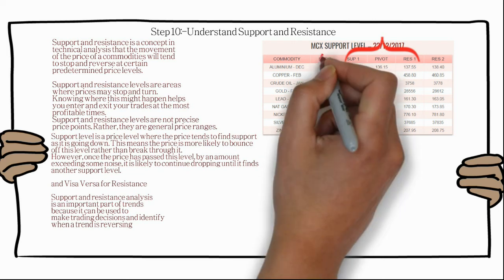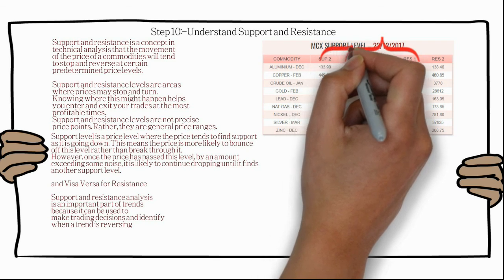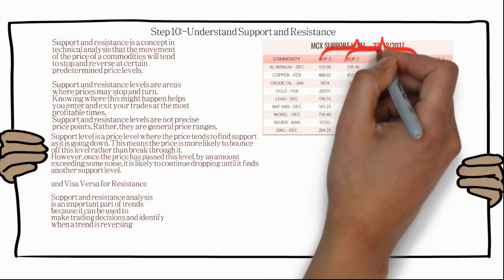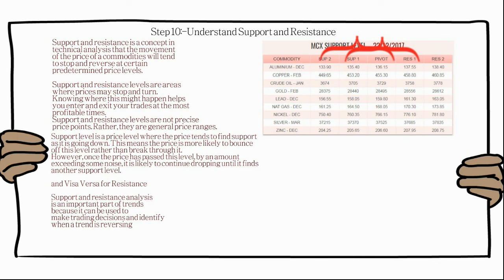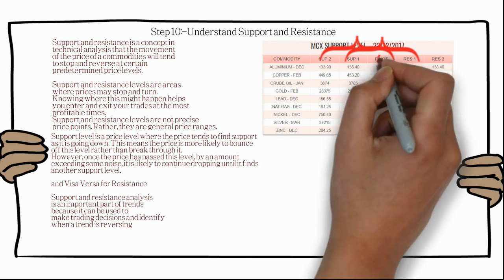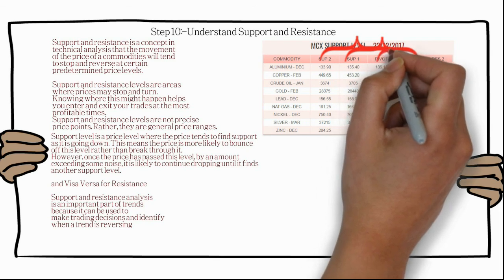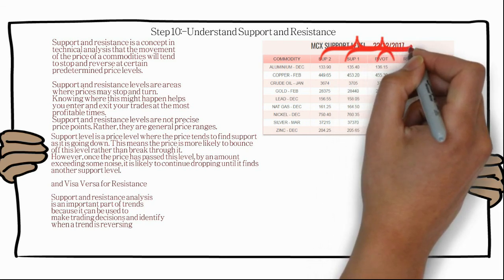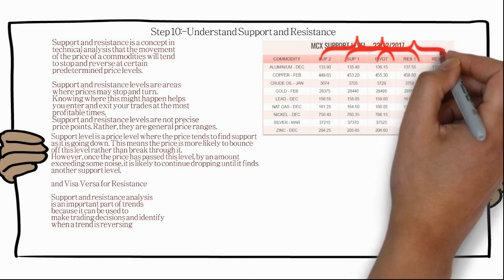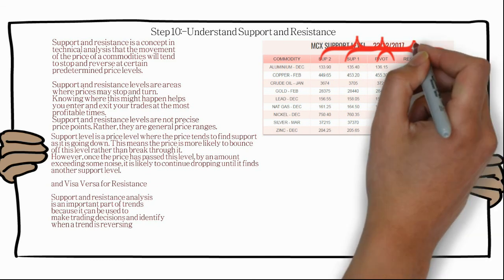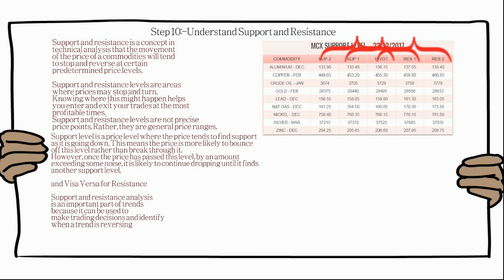So when the market is going up and the pivot is broken, the pivot point becomes support 1, resistance 1 becomes the pivot, and support 2 becomes support 1. Similarly, when it goes down and the lower support is broken, support 2 becomes resistance 1, support 1 becomes the pivot, and the pivot becomes resistance 1.